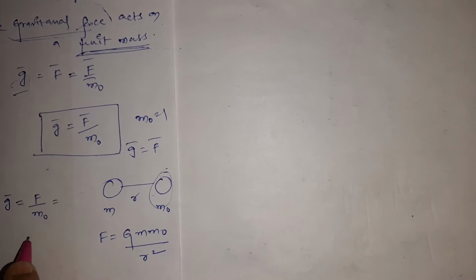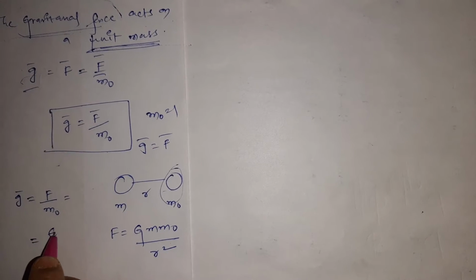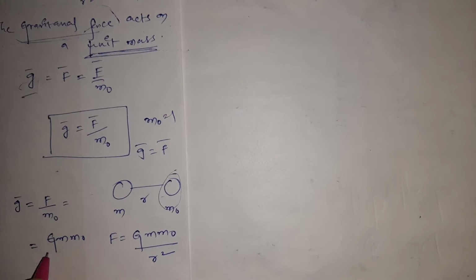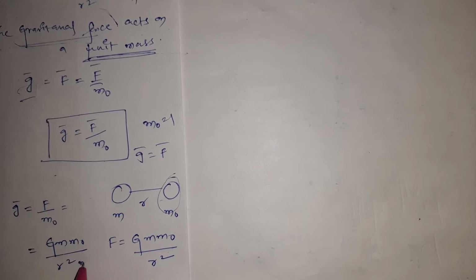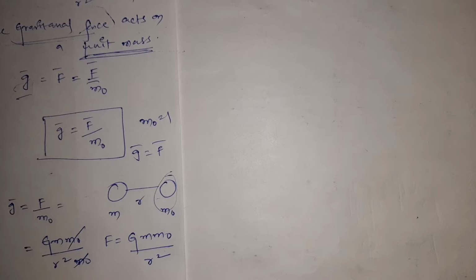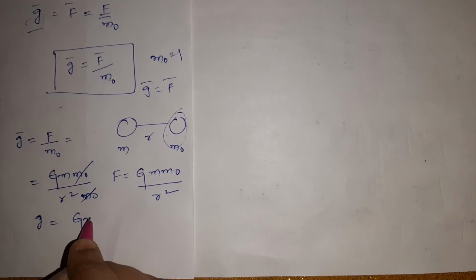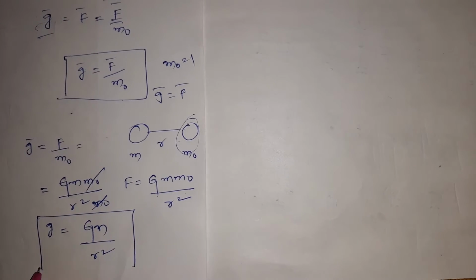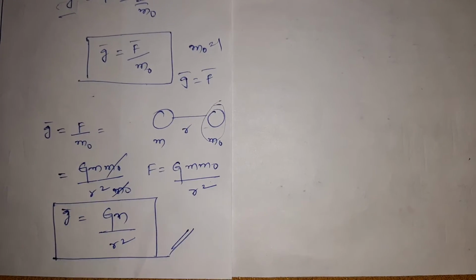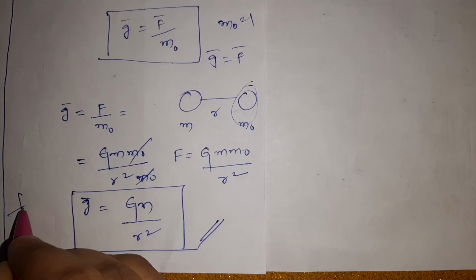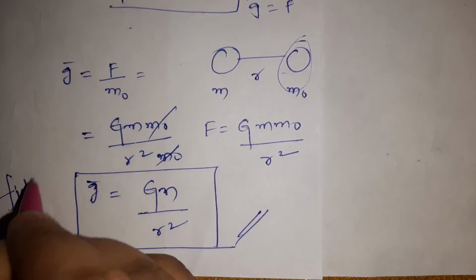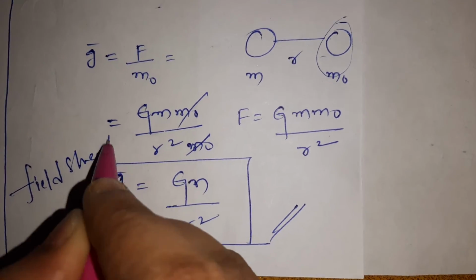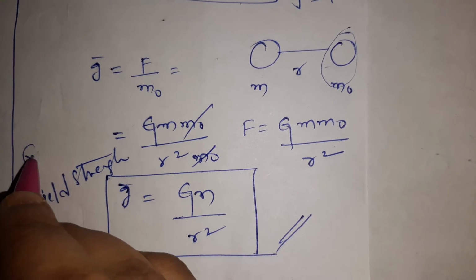Force is nothing but G m m naught by r square. Substituting in this, we get G m by r square. This is the gravitational intensity, G m by r square, or we can also call it gravitational field strength.